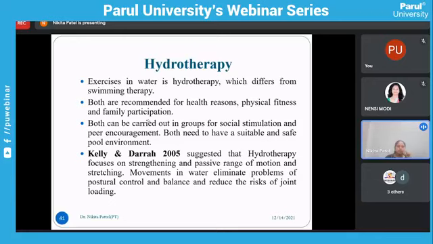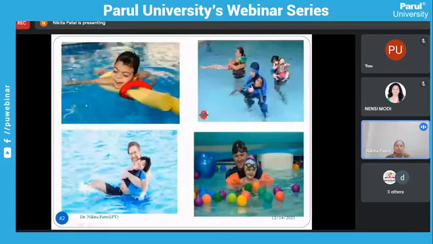One of the studies, Kelly and Darrah 2005, suggested that hydrotherapy focuses on strengthening, passive range of motion and stretching. Movements in water eliminate problems of postural control and balance and reduce the risk of joint loading. So you can see here these all are hydrotherapy that was given to the children.